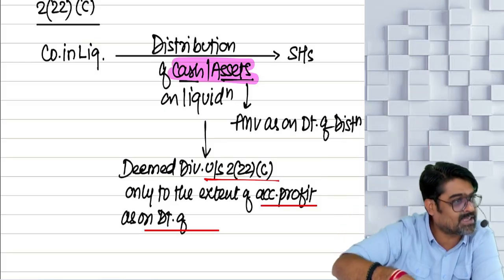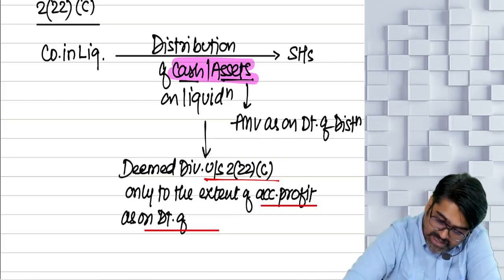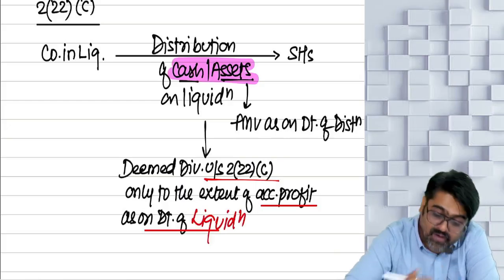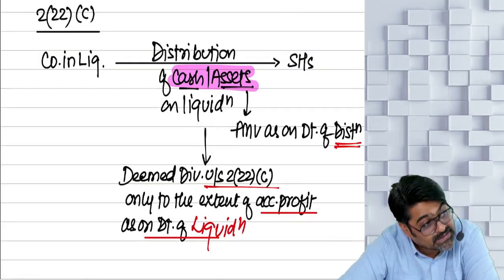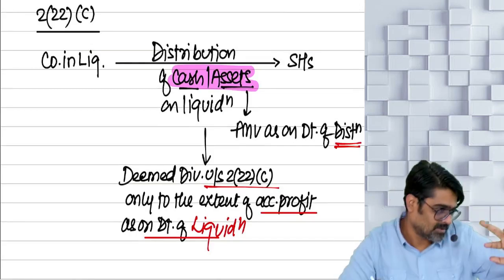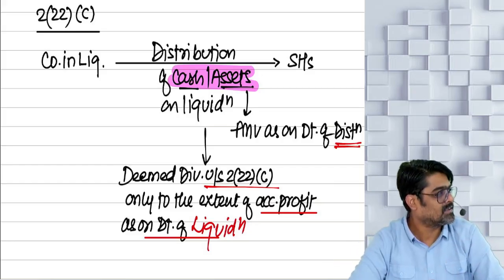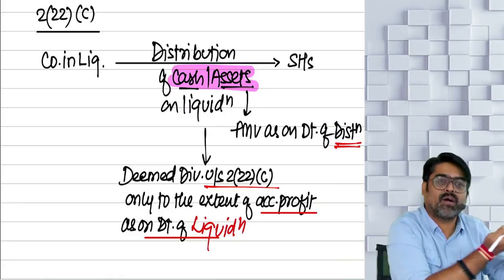But in this section 222C, the accumulated profits as on the date of liquidation, guys. Liquidation. Fair market value as on the date of liquidation? No, it will be on distribution. Everywhere, distribution, distribution, distribution. Here, distribution, liquidation. Understood? Accumulated profits as on the date of liquidation.